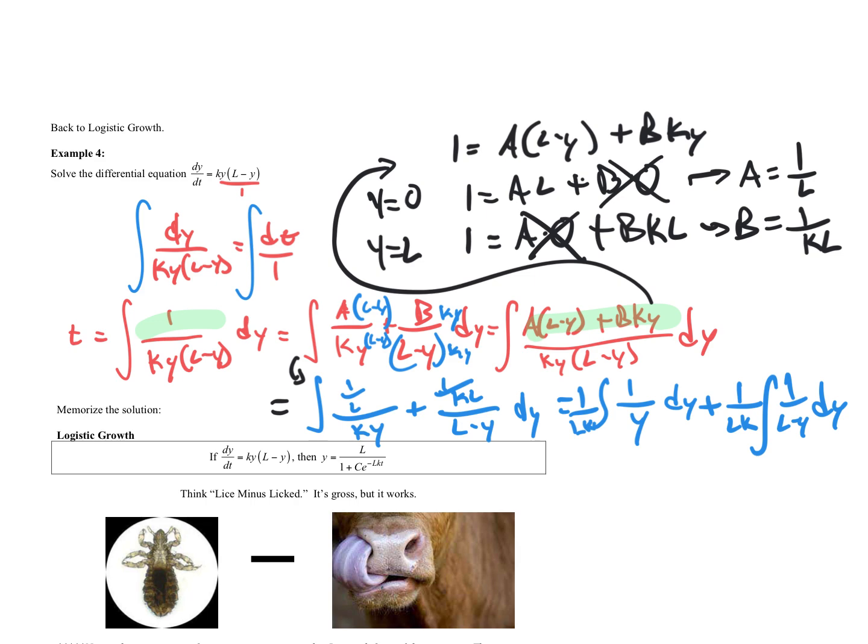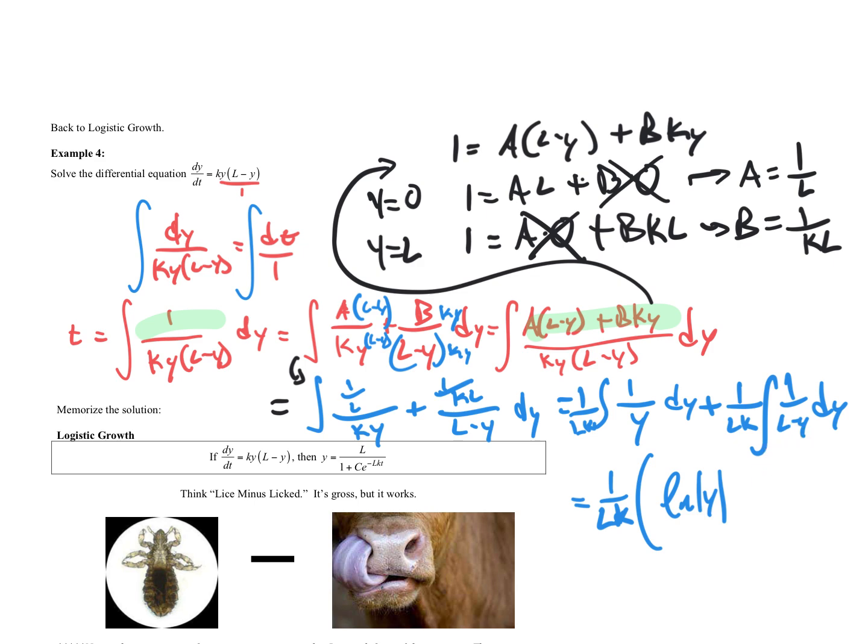And we're going to use some U substitution here. We're going to end up with some natural logs. So we get 1 over LK, and we can actually just factor that 1 over LK out for the moment, times the natural log of y for the first one. And the next one here, this is L minus y.